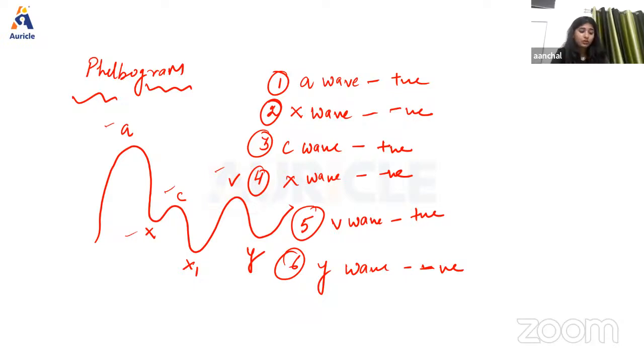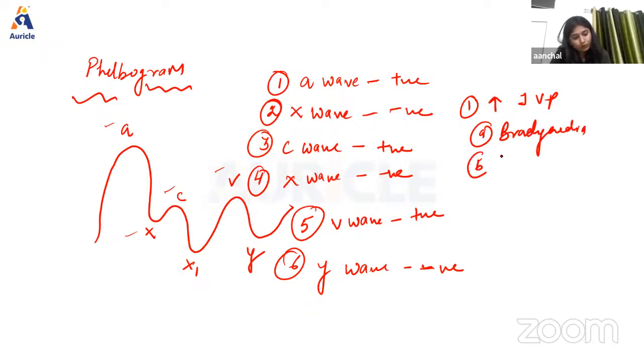Now we should also learn some applied part. Whenever there is elevation, an increase in JVP, it can be due to causes like bradycardia, or tricuspid stenosis, or pericardial effusion.